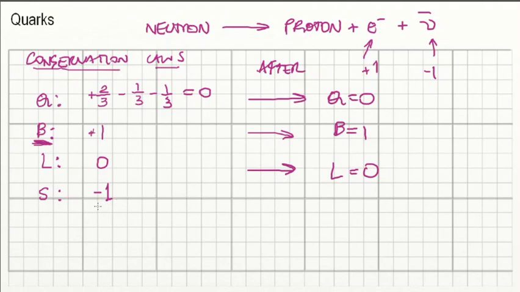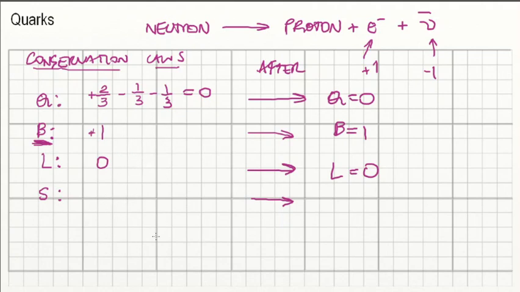That's just the opposite, right? So strangeness is negative if you have them and 0 if you don't. If it was an anti-strange quark, then it would be +1 instead of -1. And this should also be conserved. In this case, a neutron has no strange quarks.